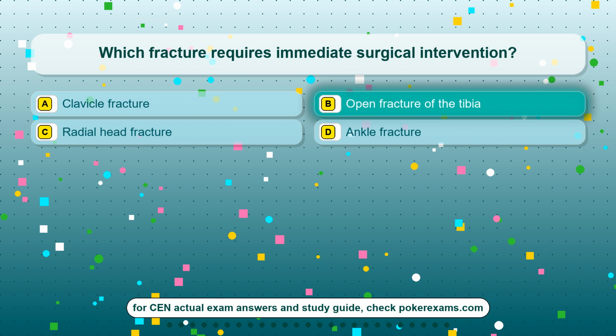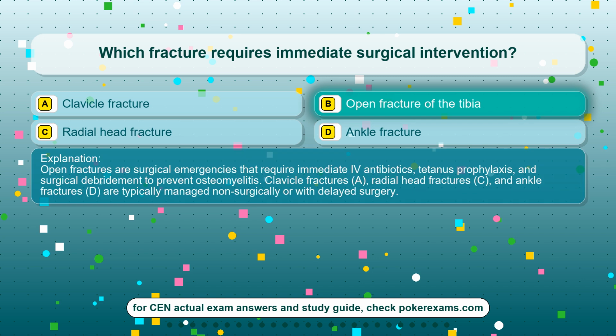The correct answer is option B. Open fracture of the tibia. Open fractures are surgical emergencies that require immediate antibiotics, tetanus prophylaxis, and surgical debridement to prevent osteomyelitis. Clavicle fractures, A, radial head fractures, C, and ankle fractures, D, are typically managed non-surgically or with delayed surgery.